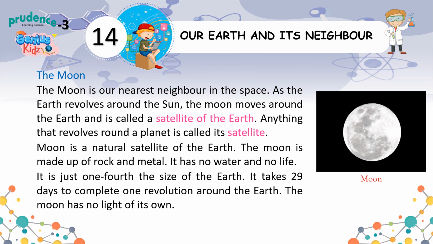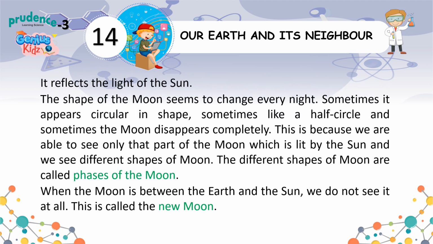It is just 1/4 the size of the earth. It takes 29 days to complete one revolution around the earth. The moon has no light of its own. It reflects the light of the sun. The shape of the moon seems to change every night. Sometimes it appears circular in shape, sometimes like a half circle, and sometimes the moon disappears completely.